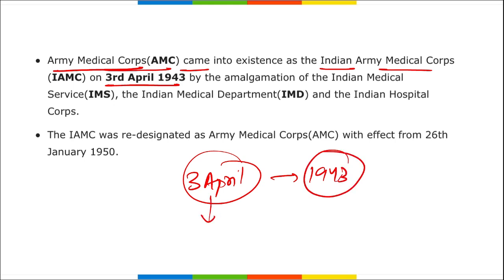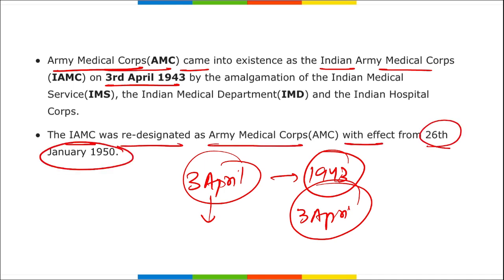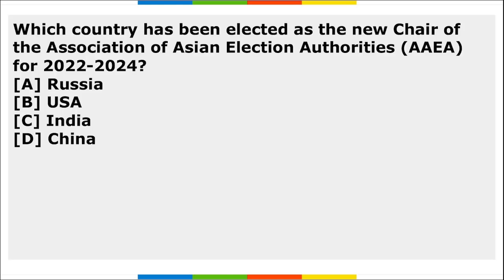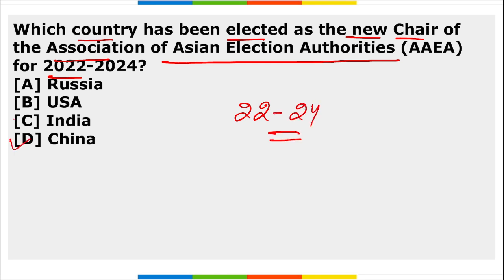That is the reason recently we observed the Army Medical Corps Day on 3rd of April. This IAMC was redesignated as Army Medical Corps with effect from 26th of January 1950. Then next question. Which country has been elected as the new chair of the Association of Asian Election Authorities for the year 2022 to 2024? It is your India. India has been selected as the new chair of the Association of Asian Election Authorities for 2022 to 2024.